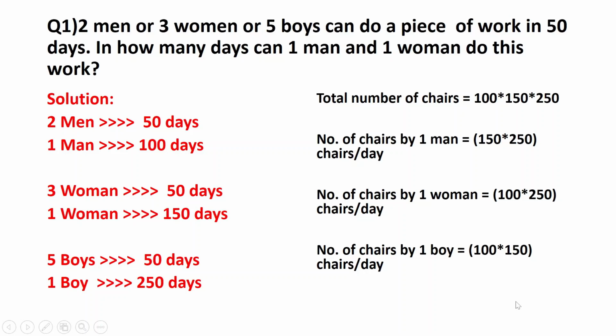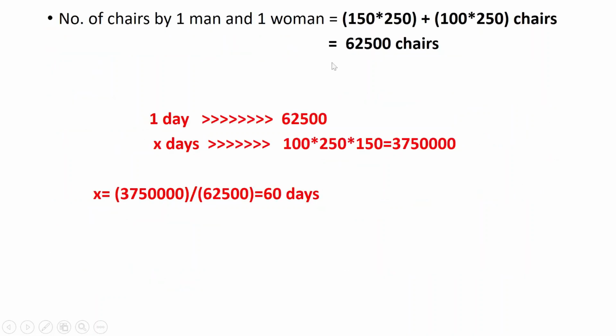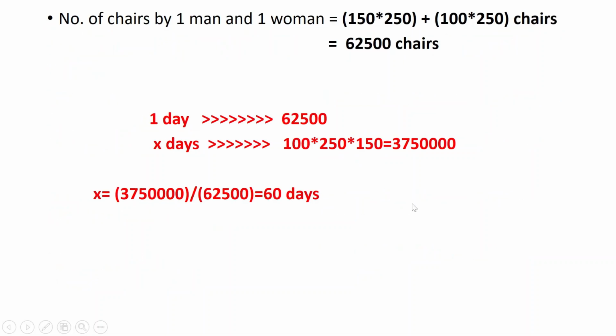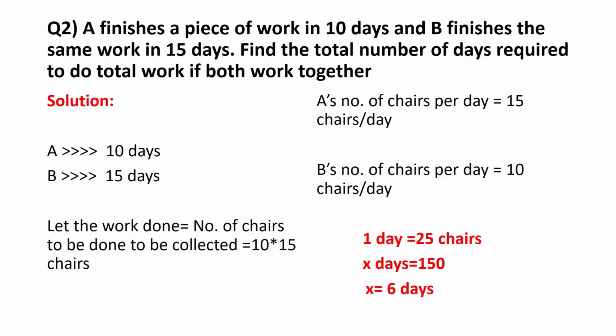Therefore, in one day, 1 man and 1 woman can do 150 into 250 plus 100 into 250. That is 62,500. So in one day, we can have 62,500 chairs by 1 man and 1 woman. That is the number of days required for so many chairs: 100 into 150 into 250 divided by 62,500 is equal to 60 days. That is very important. So that is the way in which you solve the question.